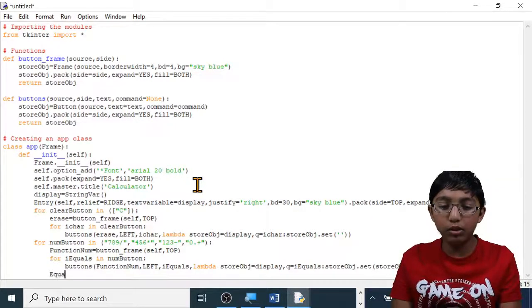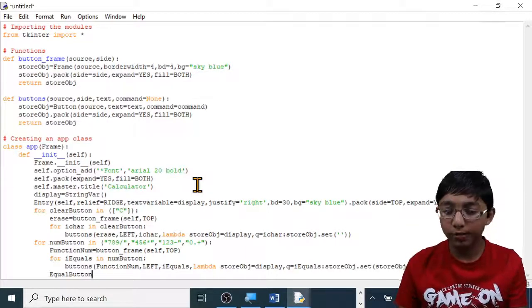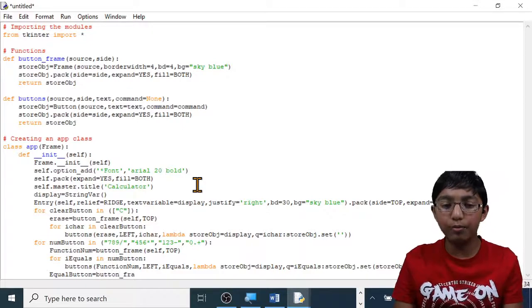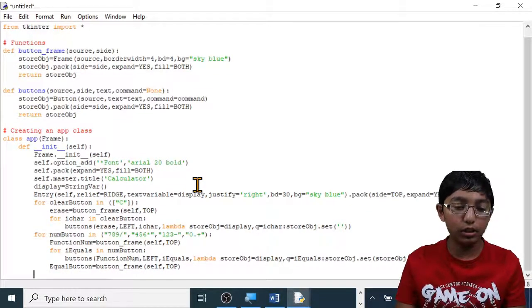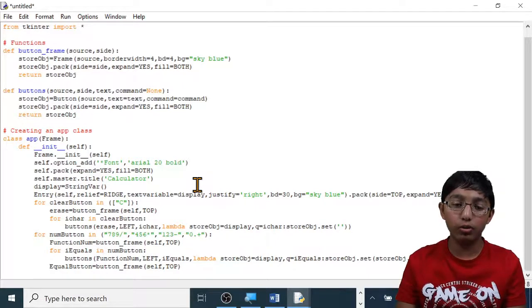Capital E equal, capital B button. Make sure equal button is one word. Equals button underscore frame, open brackets, self, comma, all capitals, top, close brackets, enter, backspace. Now let's create the function for equal button. So what I mean is when we press the button, what should it do?